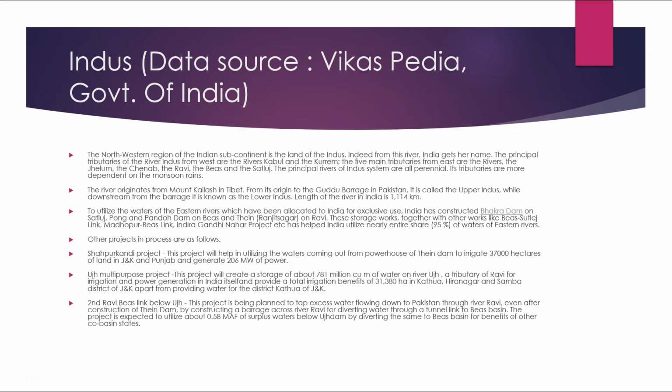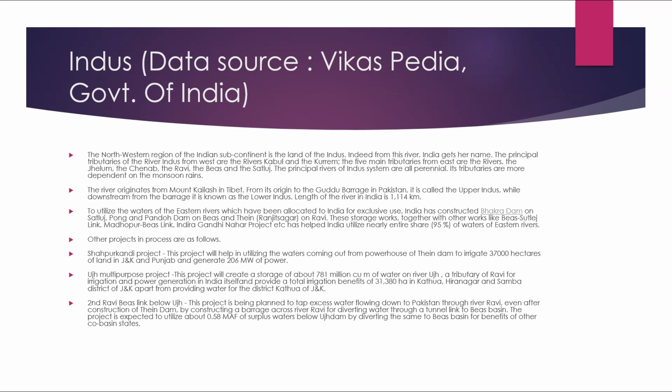To utilize the waters of the eastern rivers, which have been allocated to India for exclusive use, India has constructed the Bhakra Dam on Satluj, Pong and Pandoh Dam on Byas, and Thein or Ranjit Sagar Dam on Ravi. These storage works, together with works like the Byas Satluj Link, Madhopur Byas Link, Indira Gandhi Nahar Project, etc., have helped India utilize its entire share, that is 95% of the waters of the eastern rivers. Other projects in the process are as follows.